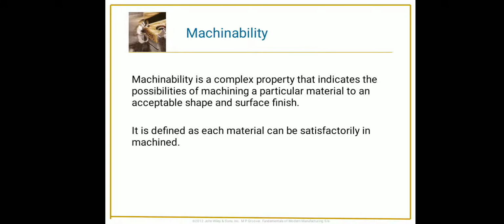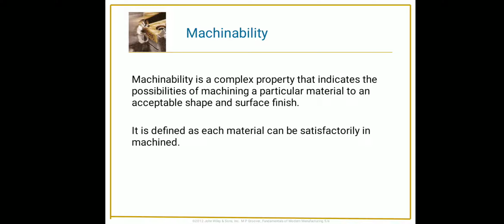Machinability is a complex property that indicates the possibility of machining a particular material to an acceptable shape and surface finish. Machining some materials is easily done, whereas it may be difficult in others. The machinability of material varies from material to material. Each material can be satisfactorily machined.